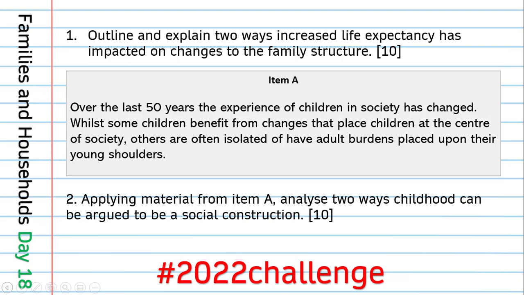Okay, so we move on to day 18. The answers for this are already up on the website. I'm going to do another video on this. It may be up today, it may be up tomorrow. Outline and explain 2 ways increased life expectancy has impacted on changes to the family structure. So how has the fact that we're living longer impacted on the family structure? How has it impacted on marriages? How has it impacted on divorce? How has it impacted on the type of family we're part of and the types of family we may be part of over the life course?